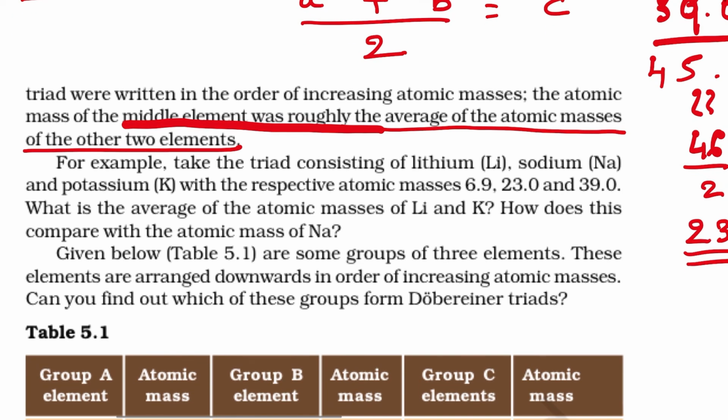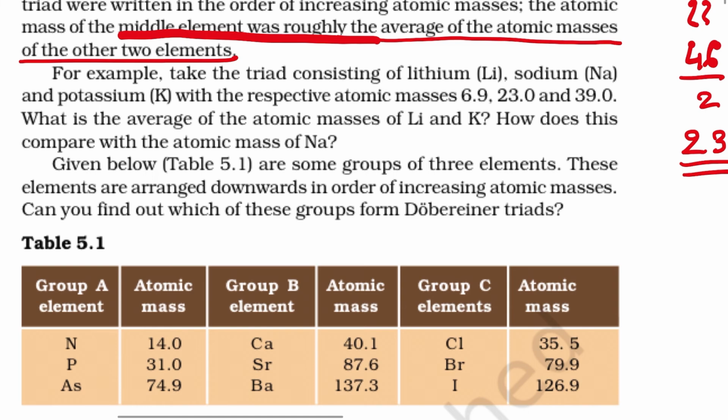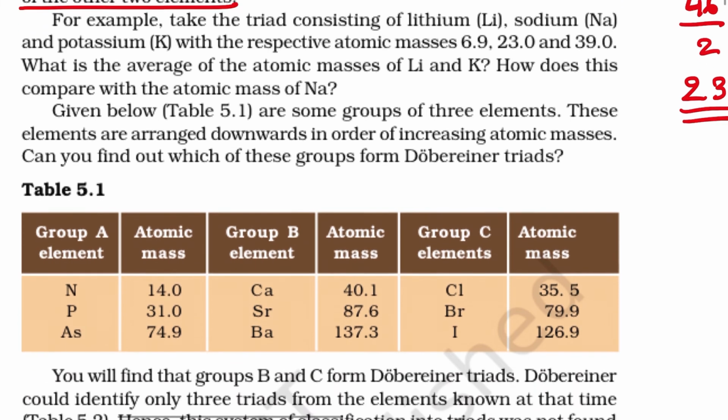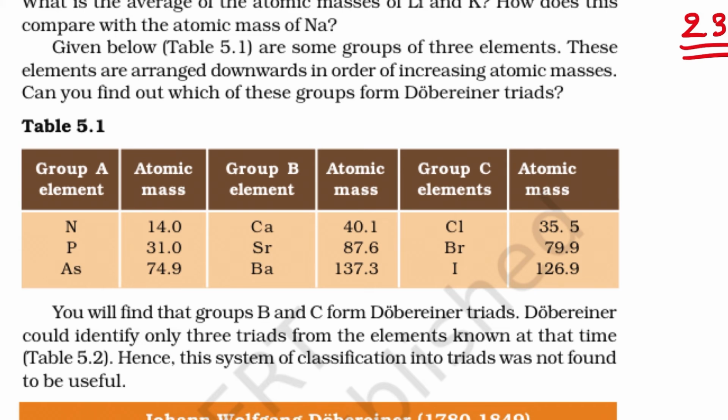Now given below are groups of 3 elements. These elements are arranged downwards in order of increasing atomic masses. Can you find which group? You will observe that in group A, the total of 14 plus 74 divided by 2 is not equal to 31. So this is not forming a triad. Whereas if you add 40.1 and 137.3 and divide by 2, you get 87.6.